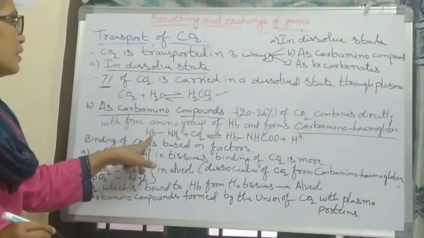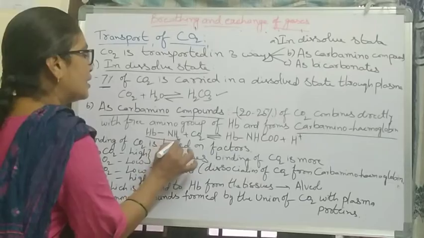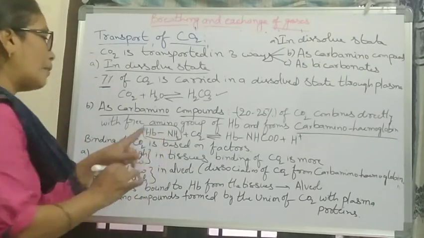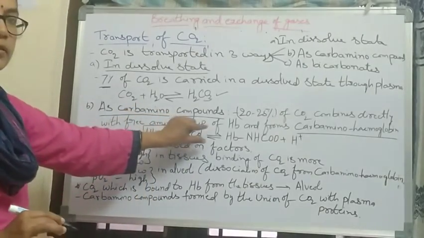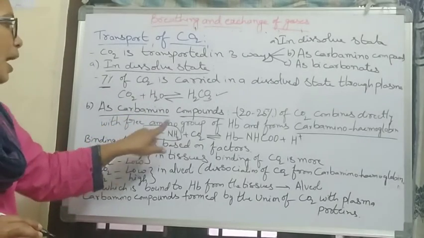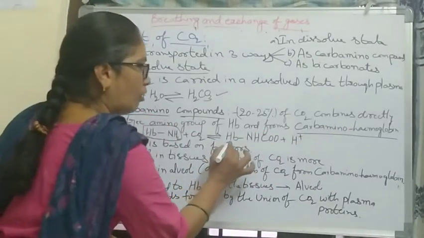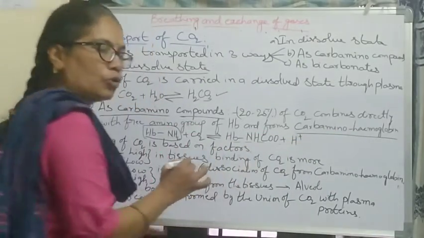Hemoglobin contains the amino groups. Carbon dioxide combines with the amino group of hemoglobin, and that forms carbamino hemoglobin. It is called carbamino hemoglobin.